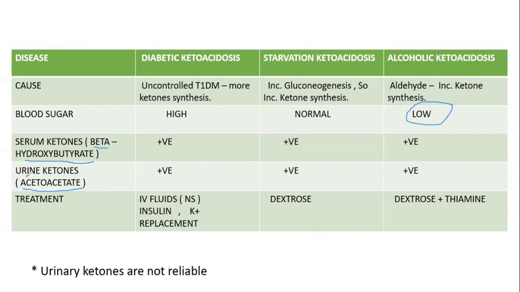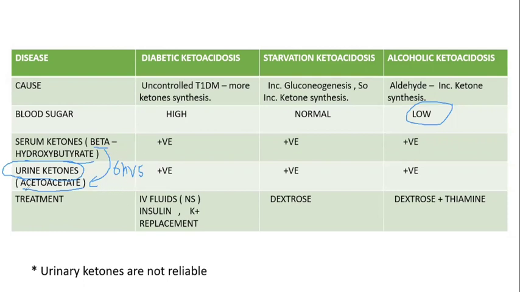But this urine ketone is not a reliable one, because in urine ketones we are measuring acetoacetate, which is produced from the beta hydroxybutyrate only. Approximately it takes 6 hours for the conversion of the beta hydroxybutyrate to acetoacetate. If a patient comes before the conversion, we may get a false negative.